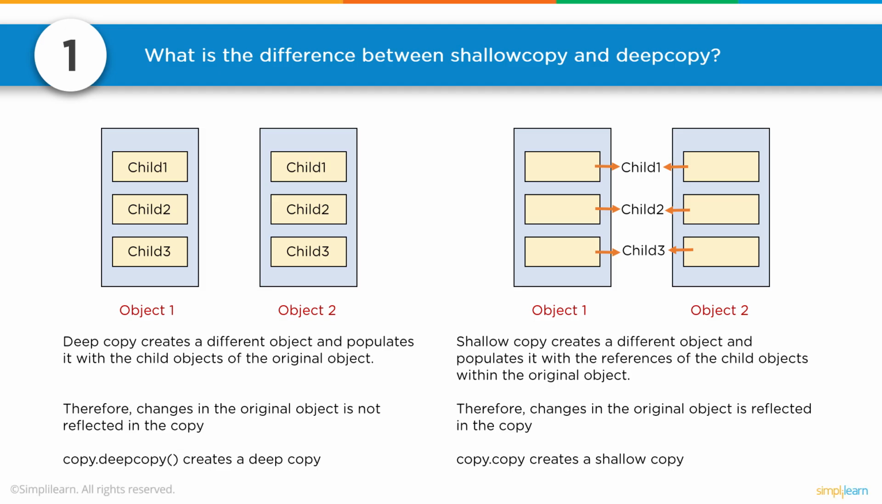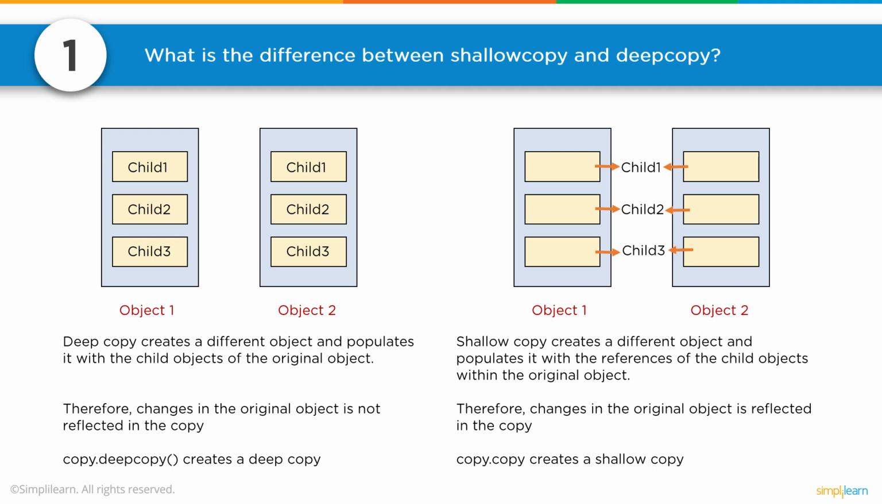Number one, what is the difference between shallow copy and deep copy? You can see with shallow copy we have object 1, which has child 1, child 2, child 3, and so on, and object 2, which has child 1, child 2, child 3. A deep copy creates a different object and populates it with the child objects of the original object. Therefore, changes in the original object are not reflected in the copy. copy.deepcopy creates a deep copy. Shallow copy creates a different object and populates it with the references of the child objects within the original object. Therefore, changes in the original object are reflected in the copy.